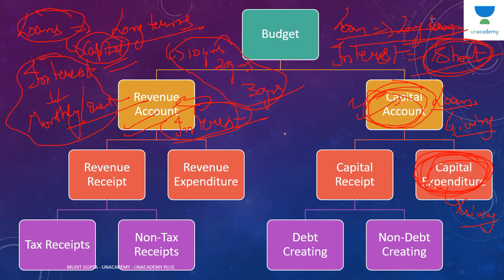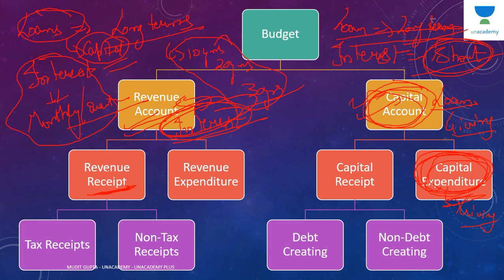And when Nepal, Bangladesh, Bhutan will be paying interest on this loan on a weekly, monthly, quarterly basis, that interest will be short term in nature. And since money is coming into the pocket, the interest is coming into our pocket, that will be a part of receipt.